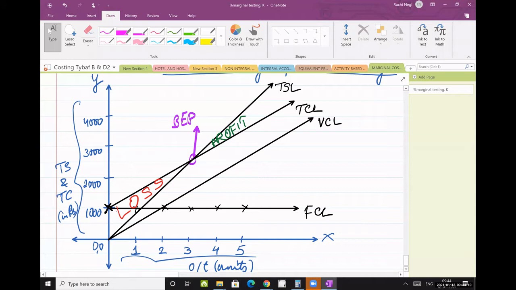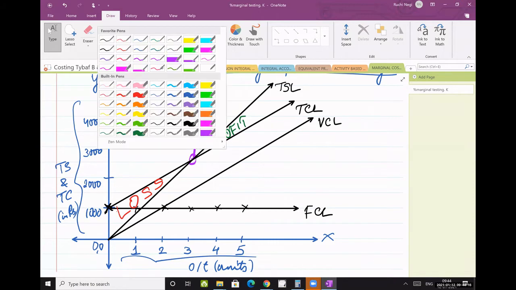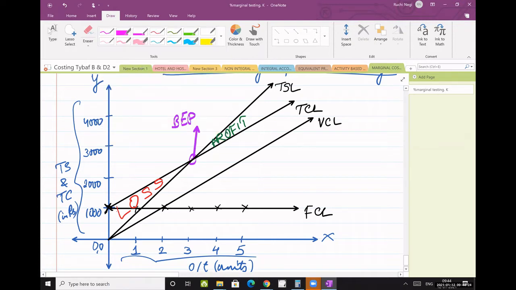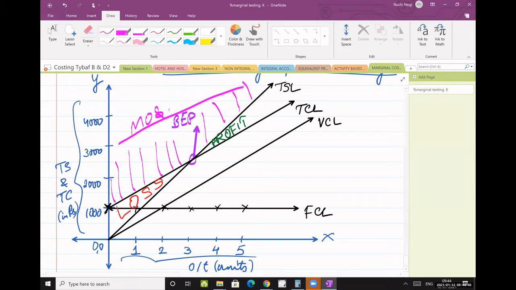If you look into the diagram, anything above BEP should be the margin of safety. Anything above BEP, this is BEP, so anything above that, this is MOS. In the diagram, anything above BEP is MOS. Is it clear to everyone?